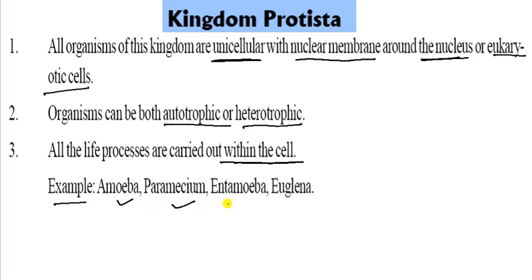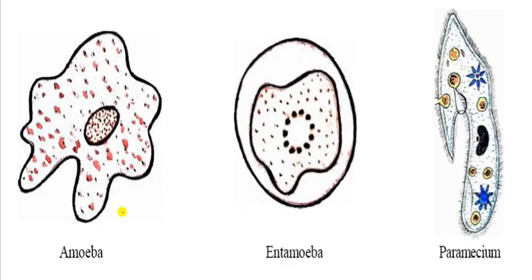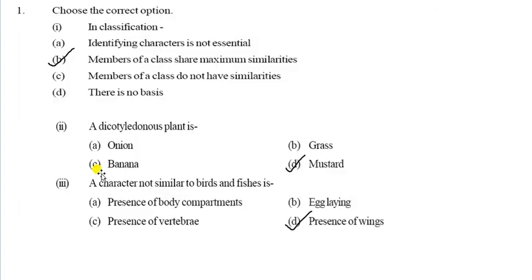For example, it is Amoeba, Paramecium, Entamoeba and Euglena. And you can see the figure, so you can draw the figure in your copy. That is the Amoeba, and it is Entamoeba, and it is Paramecium. So you can draw all these figures in your copy, and the figure is on your left hand side. Now come to the questions.